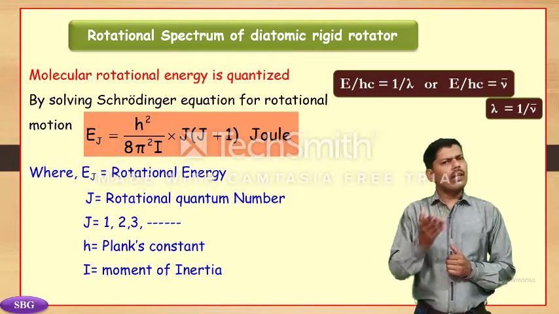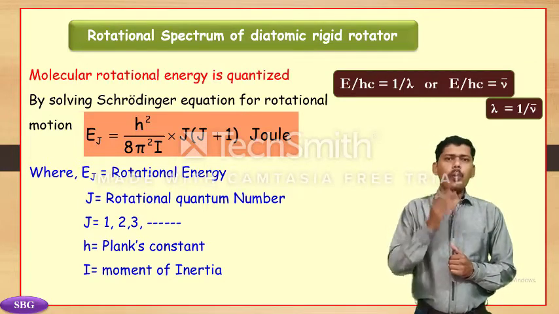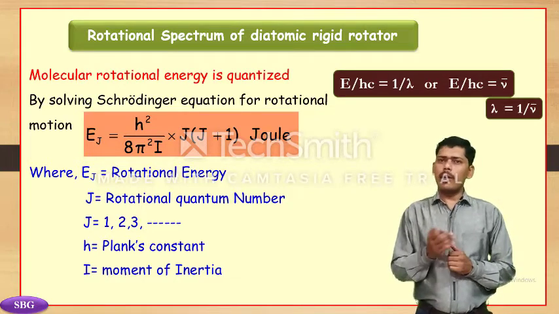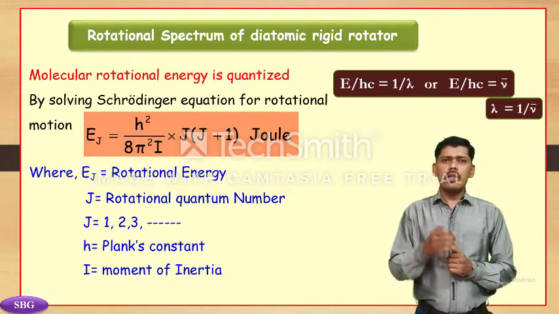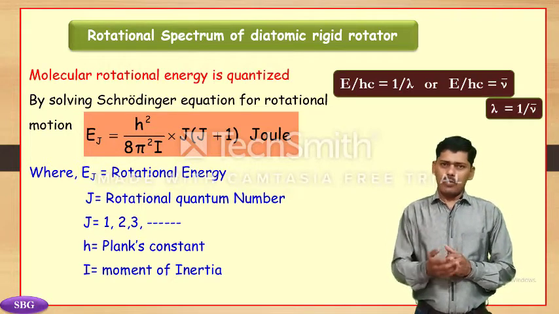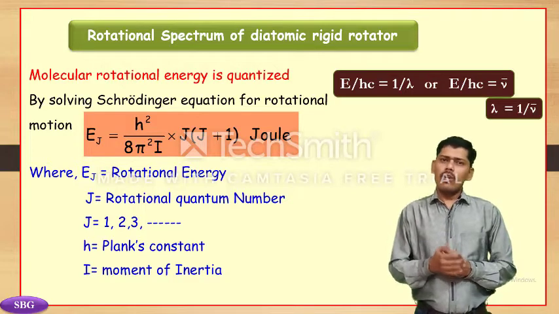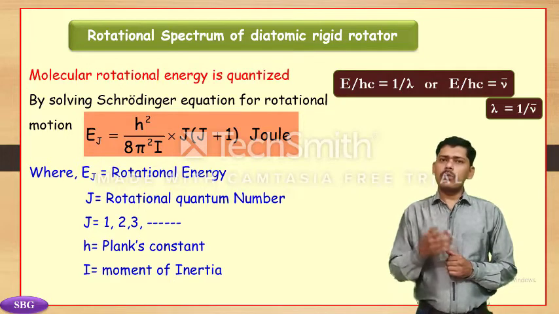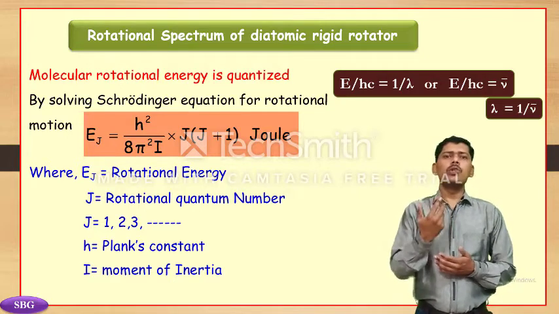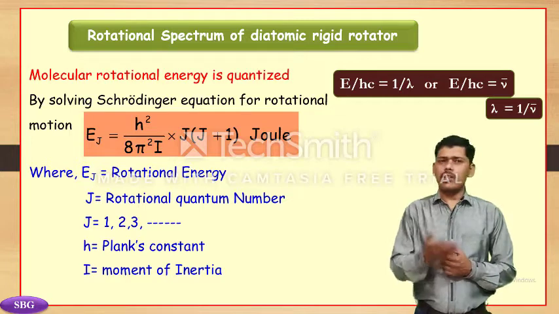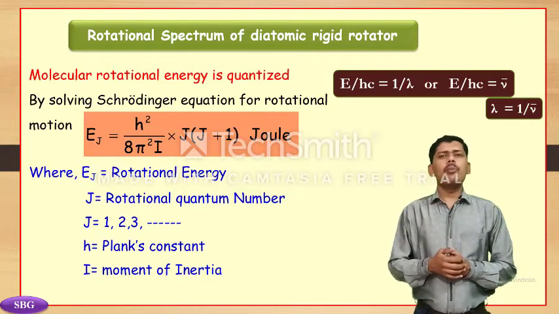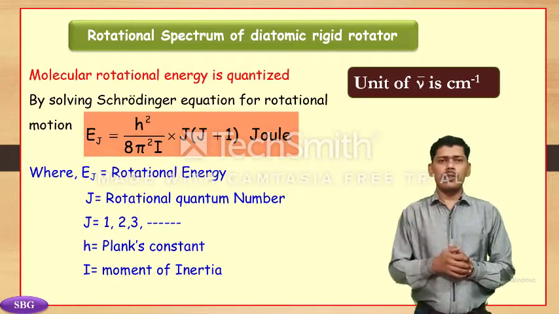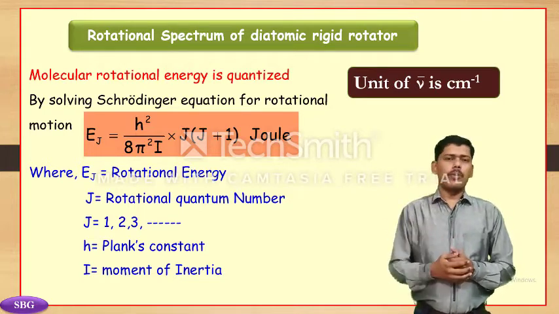But we have to know another equation: nu bar, the wave number, is equal to 1 upon lambda. After rearranging the energy equation for rotational energy, we get Ej upon hc is equal to nu bar, whose unit is centimeter inverse. That is, the wave number's unit is centimeter inverse. Hence, we are using centimeter inverse in our next equation.